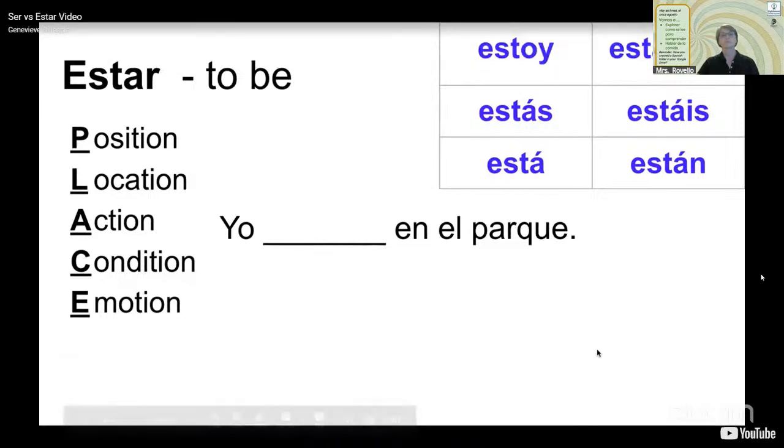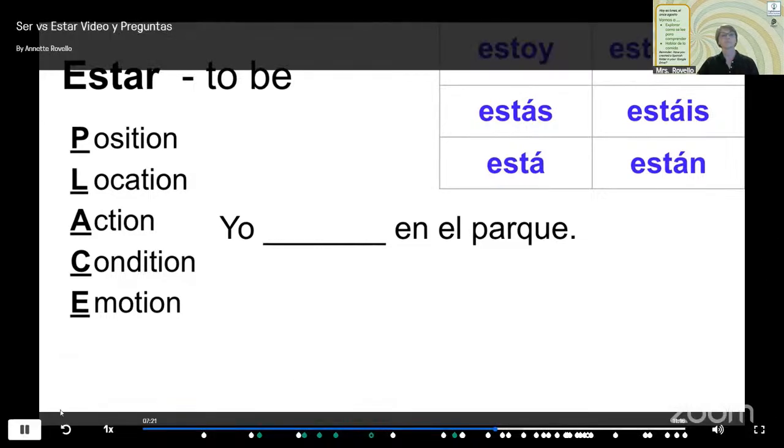All right, we're going to fill in the blank. I'll give you a second to think or pause the video if you would like. And then we're going to decide which is the reason why we used estar. Okay, so we're practicing estar here. So what form goes with yo? Pop it in the chat, you guys. It's not soy, but very good, Marlacia. Anyone else? Very good, Jamarian. Muy bien. So if you said estoy, good, Arshad, you're absolutely right.